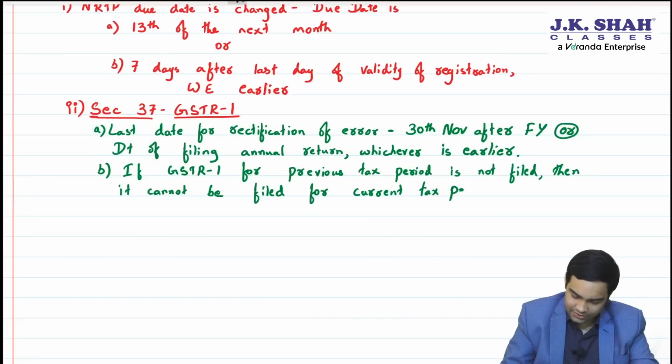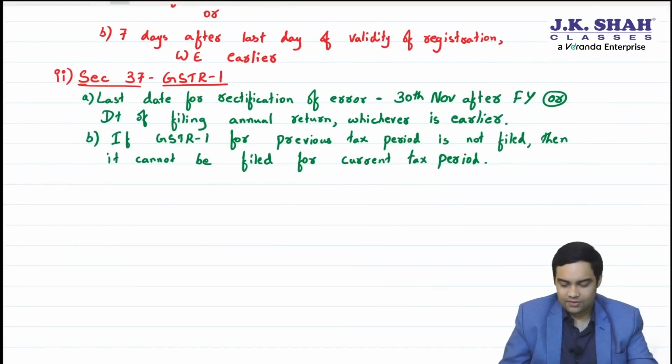Current tax period. Understood, people? So if you have not filed previous GSTR1, you will not be able to file current GSTR1.